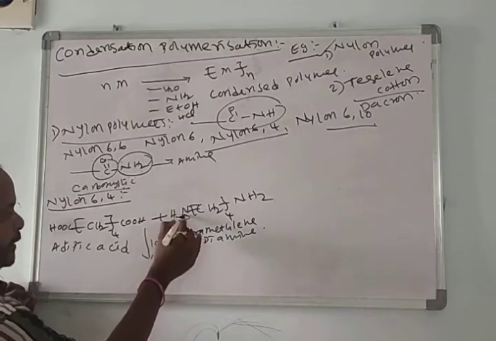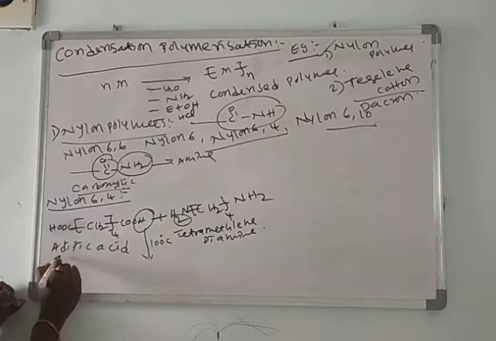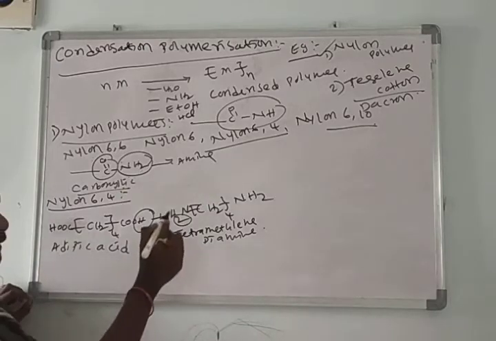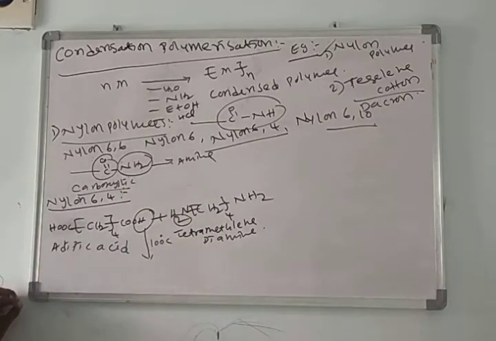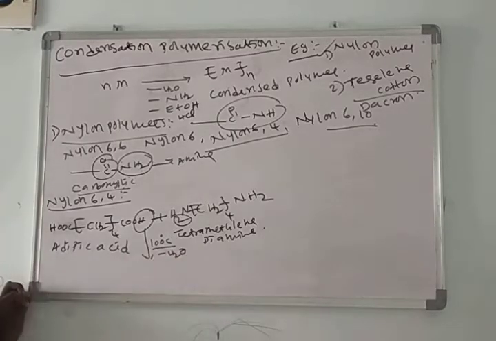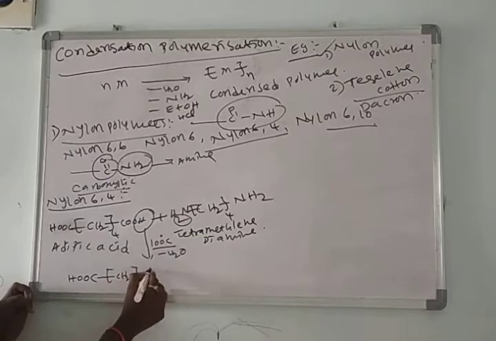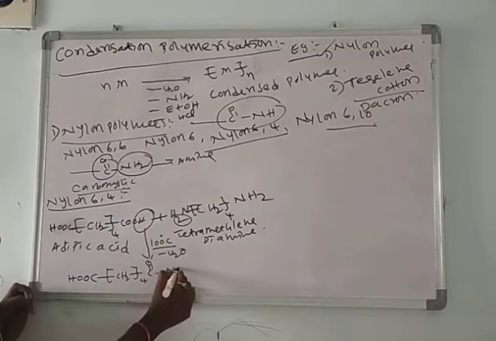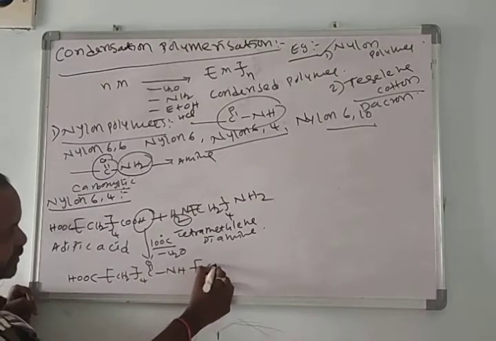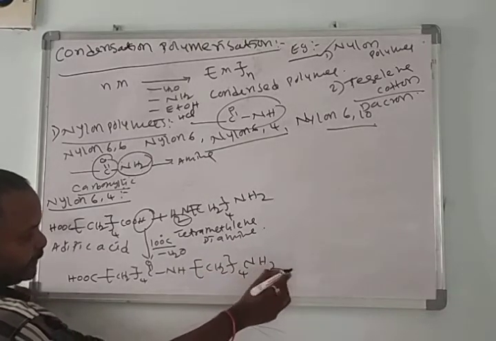What happened here? H and here OH. OH from the adipic acid, H from the amine, lose a water molecule and form an amide. CH2 taken 4 times, C double bond O, NH, CH2 taken 4 times, NH2.